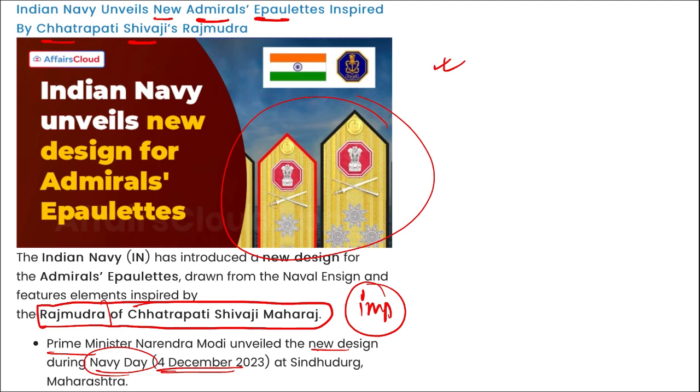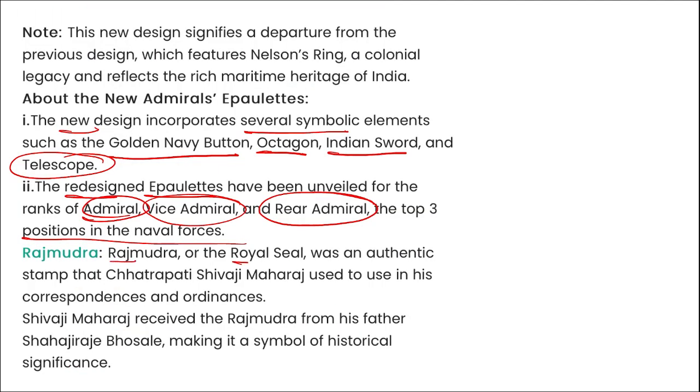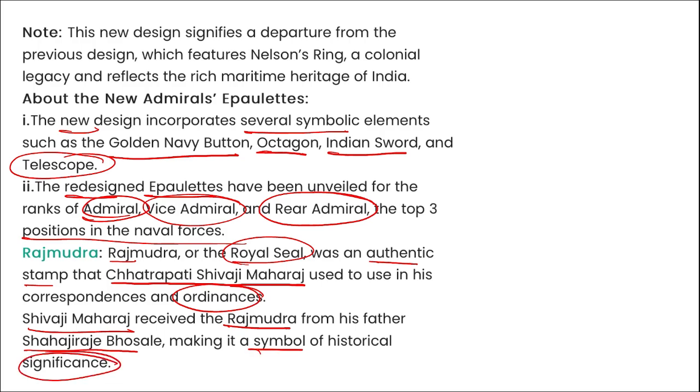This is the seal of Chhatrapati Shivaji Maharaj. This Raj Mudra, or the royal seal, was the authentic stamp that Chhatrapati Shivaji Maharaj used in his correspondence and audiences. Shivaji Maharaj received the Raj Mudra from his father, Shahaji Bhosle, making it a symbol of historic significance. Right? One more thing, remember here.